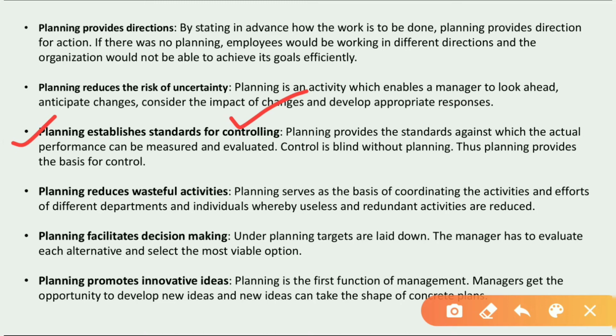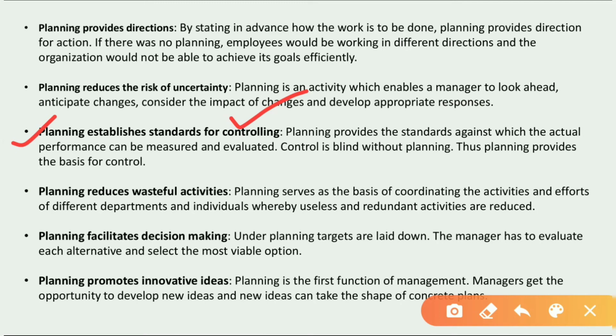So they will find out what the reasons for the deviations are. What is the reason that they could not achieve the target of producing 100 washing machines per month? So here, what does the manager do? In controlling, the manager compares the previous result with the present result. Whatever target we set previously is compared to the target we have achieved now.